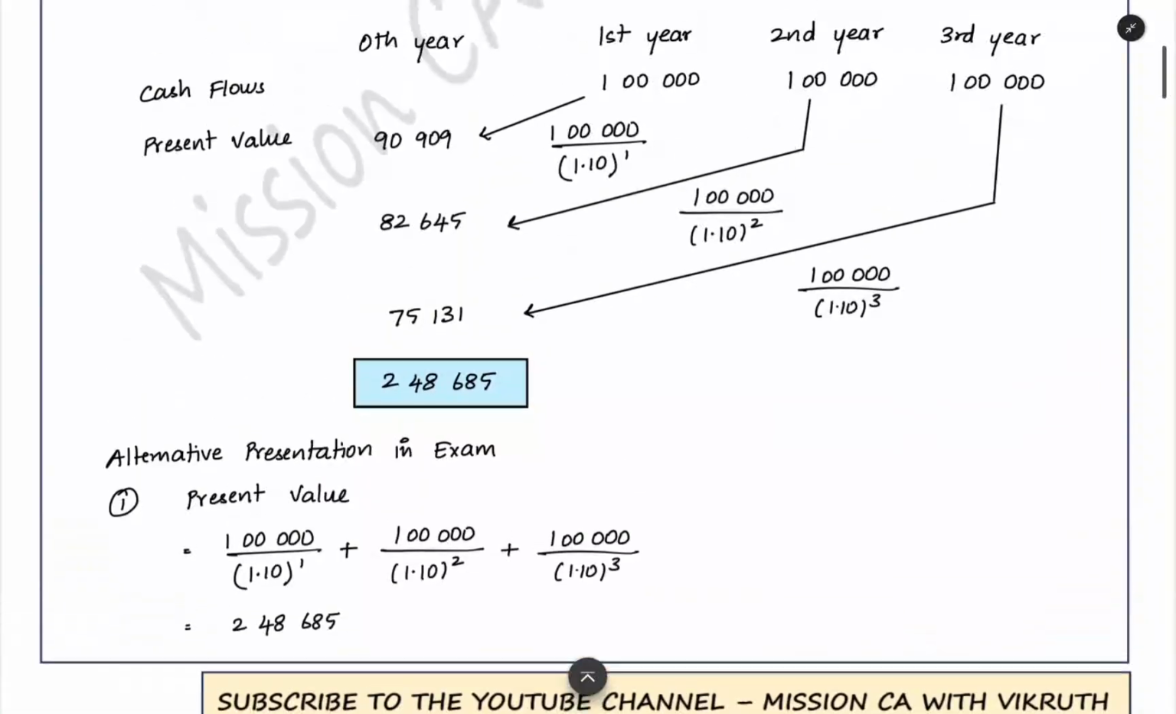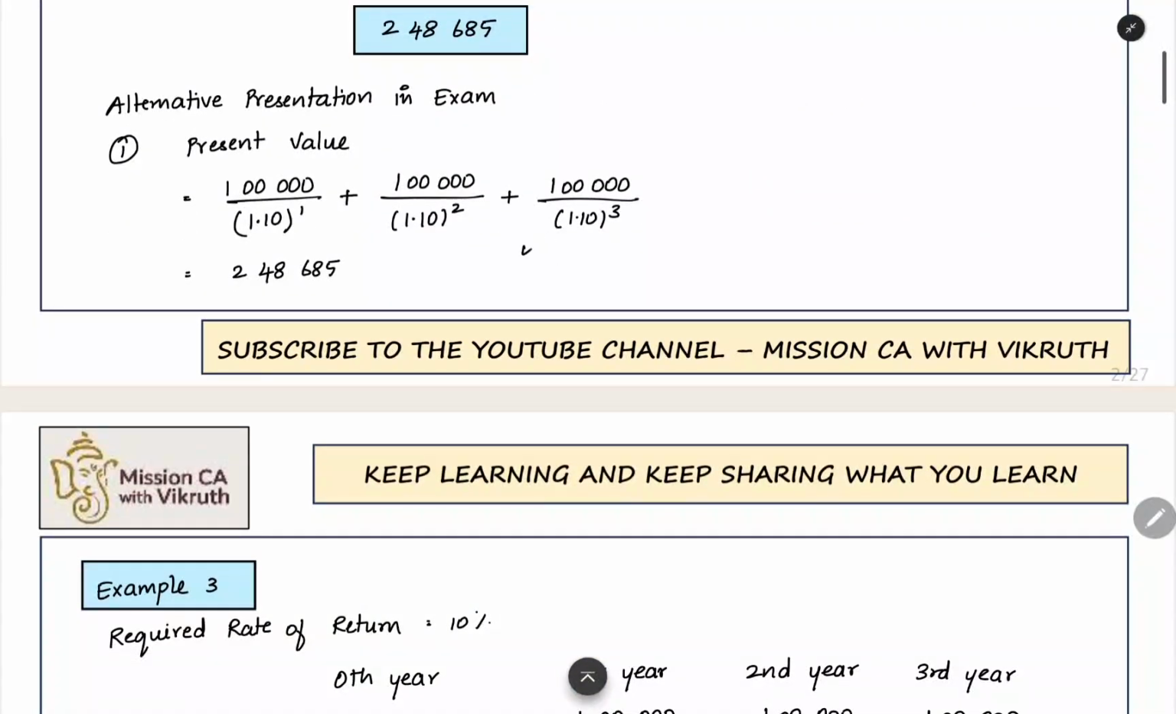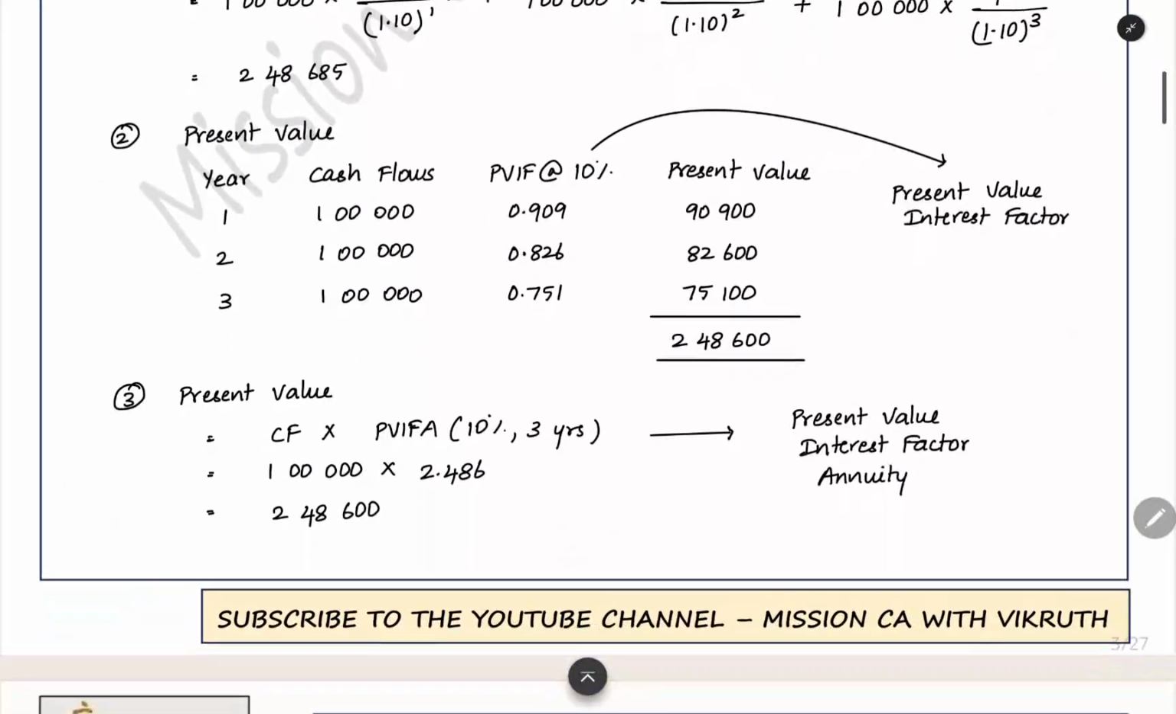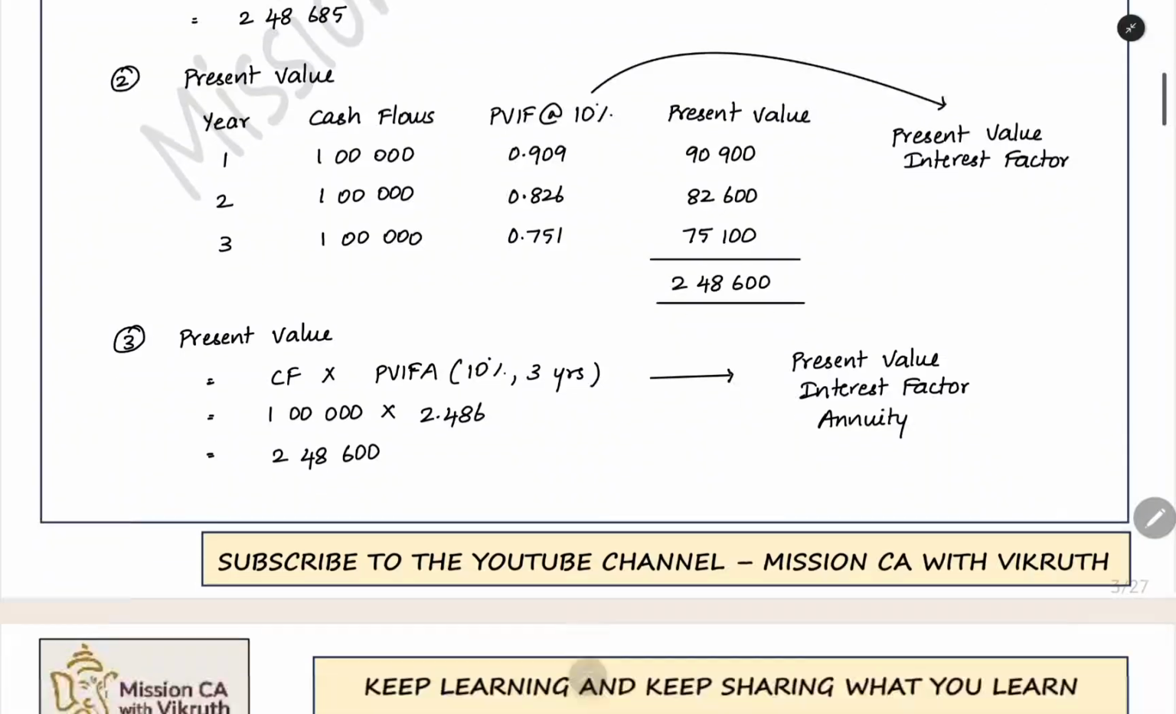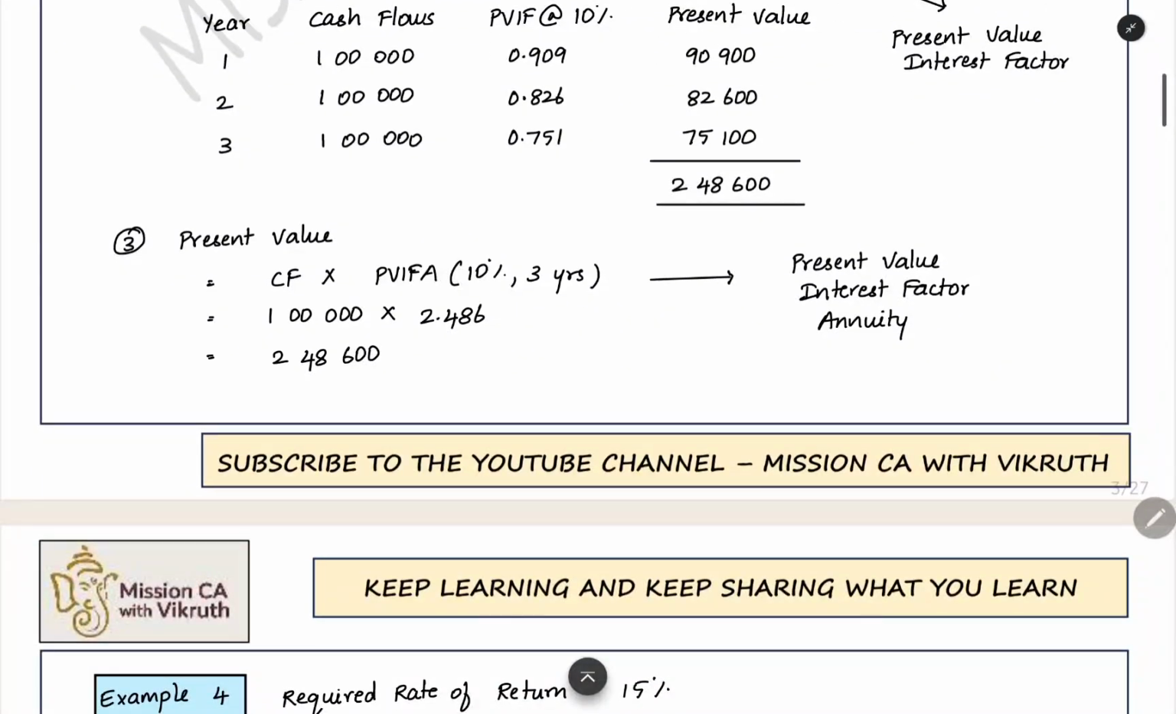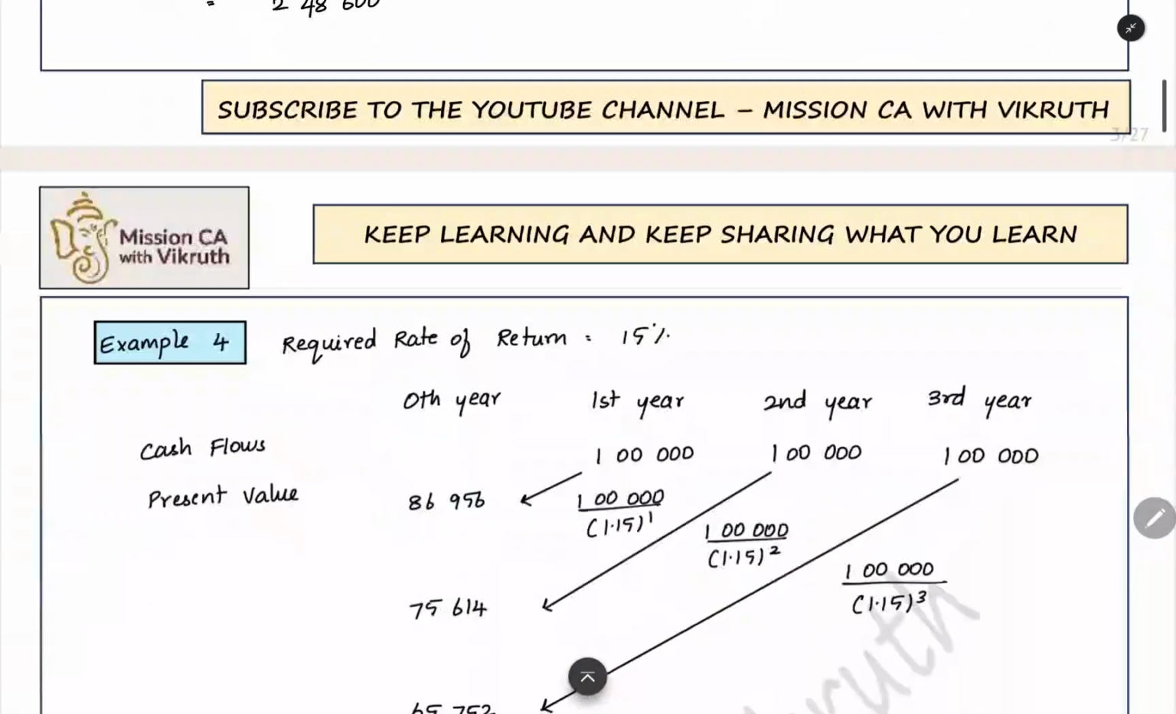So in the first method you can do it like this, or else you can find out the factor and do it in a tabular format, or else the same thing. If you are having uniform cash flow every year, the same amount only, then you can add the factors and you can multiply using the present value interest factor annuity. So these are the different presentations which you can do in the exam for present value.